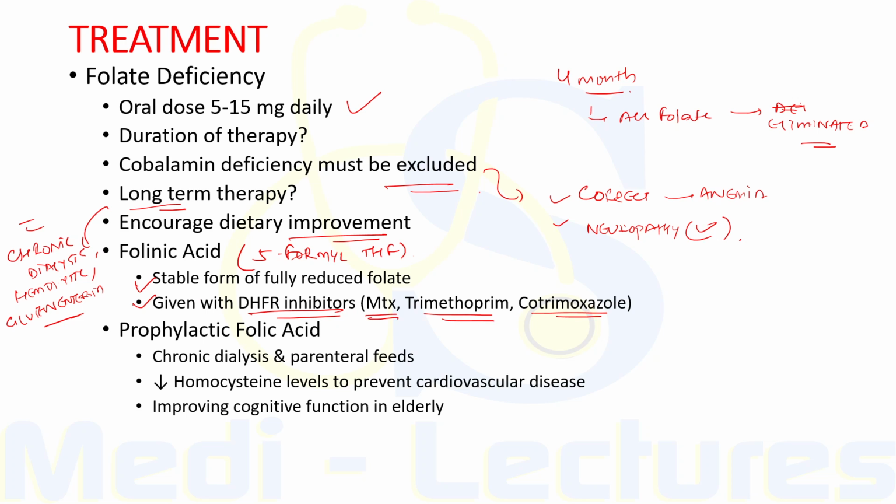Now, prophylactic folic acid is used in chronic dialysis patients and patients who are on parenteral feeds. Prophylactic folic acid has been used to decrease homocysteine levels to prevent cardiovascular diseases and also to improve cognitive function in the elderly, but no firm data is available to show any benefit in these patients.